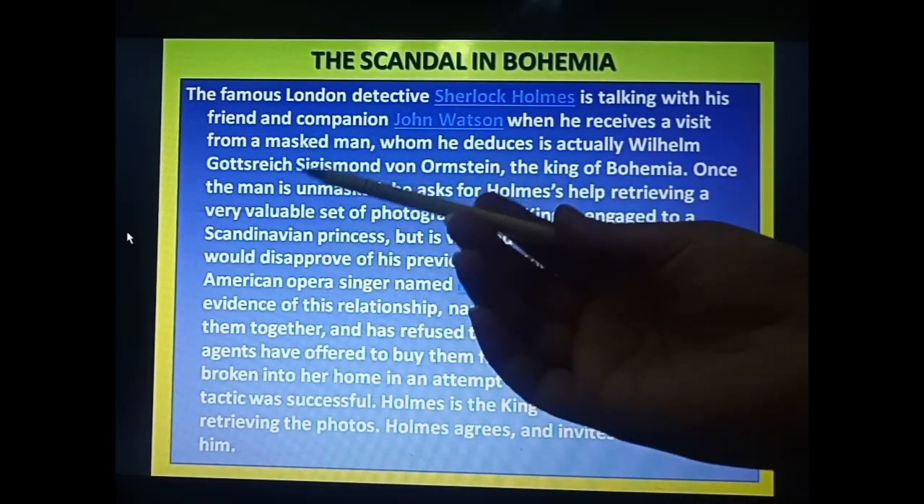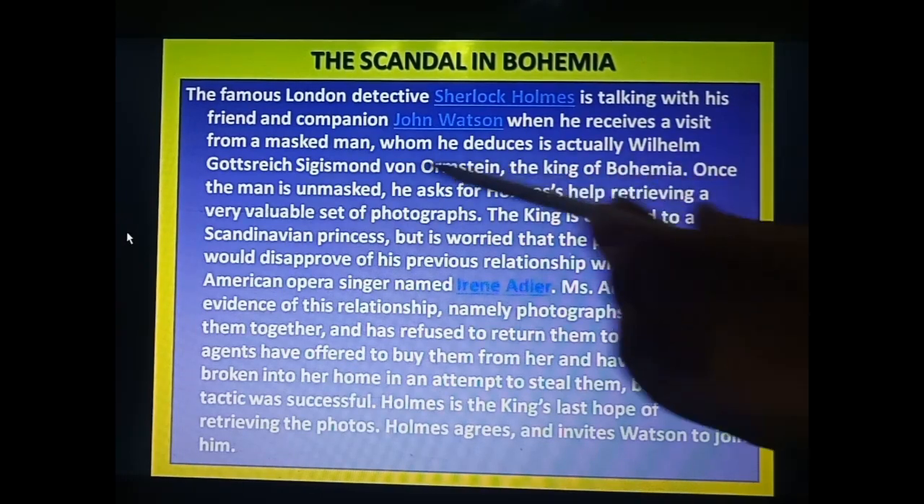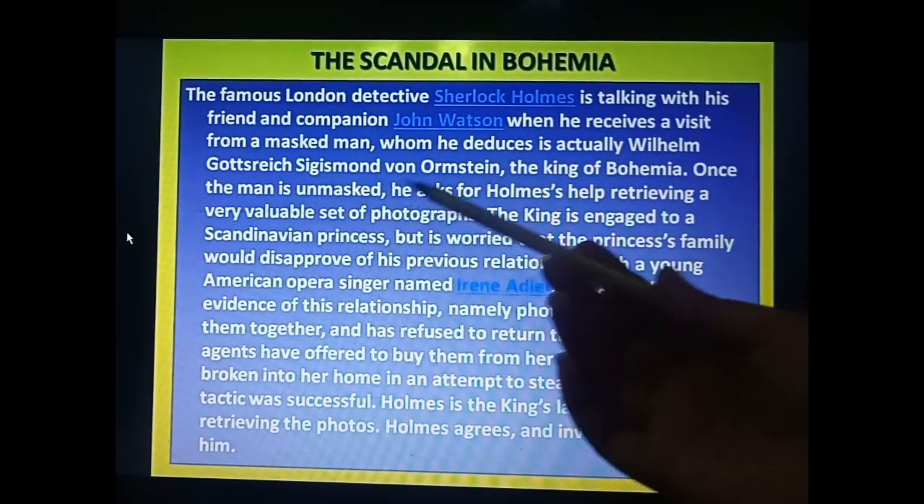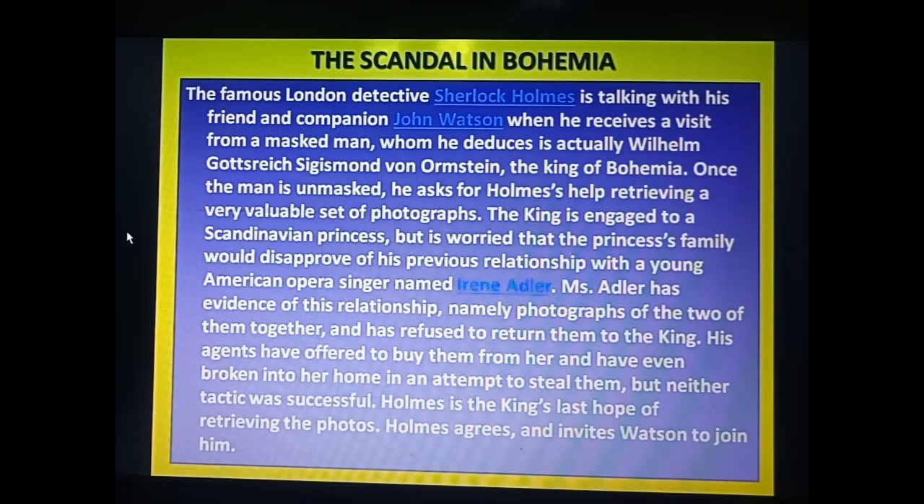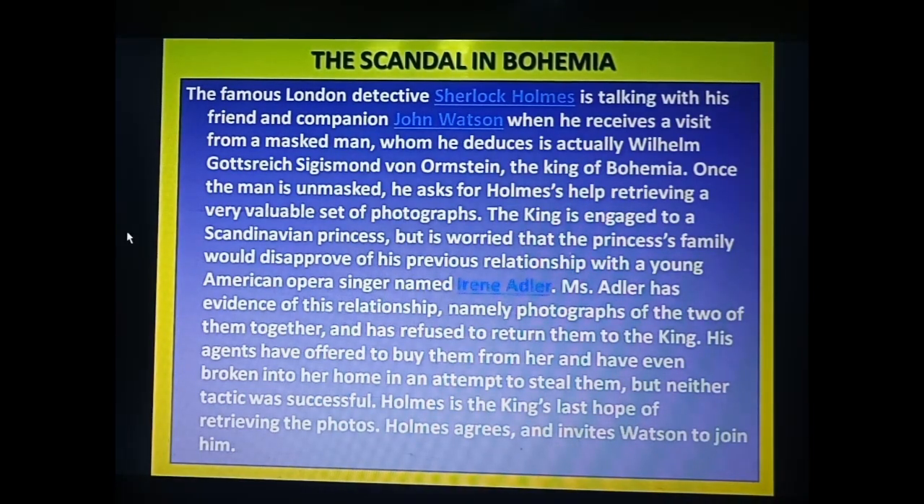So he was a masked man, whom Holmes deduces is actually Wilhelm Gottfried Sigismund von Ormstein. As I told you, the King of Bohemia. Although he was a king, what did he tell Sherlock Holmes and Watson? That he is Mr. Von Krumm. He is this complete person. So here what happened? He tried to hide his identity. Why? The reason we will see. Once the man is unmasked, when he removed his mask, then what happened?